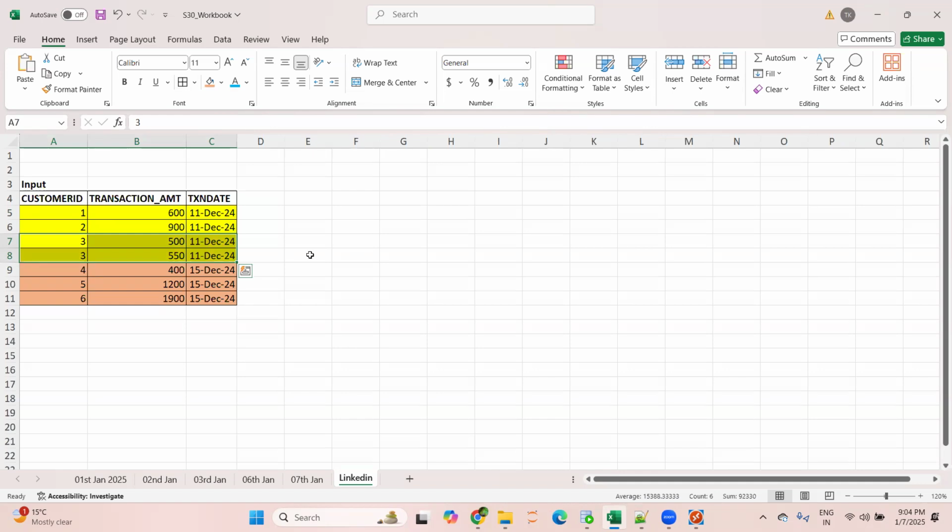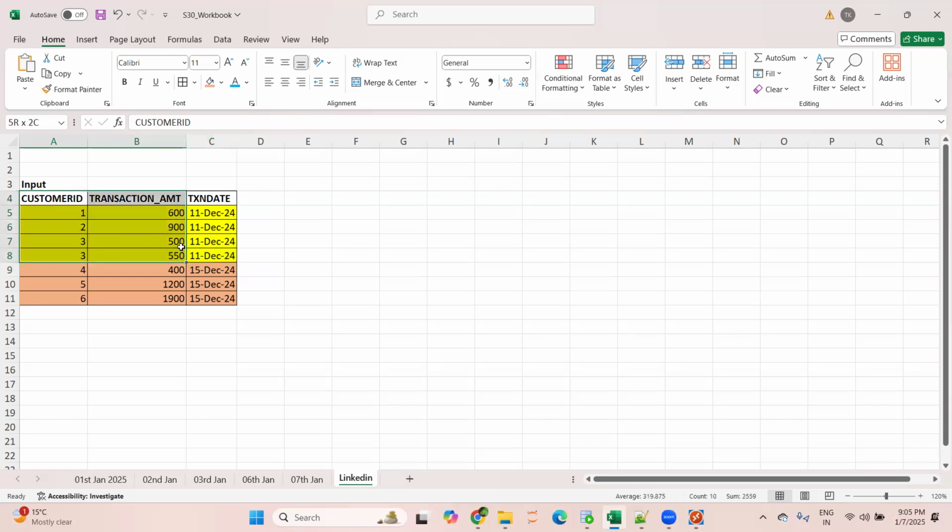Suppose I purchase something on Amazon in the morning, and later I realize I have to buy something else. Any e-commerce site has this provision: you can do any number of transactions on a particular day. If I ask you the total value of transactions customer ID 3 has done on 11th December, you will answer 500 plus 550, right?